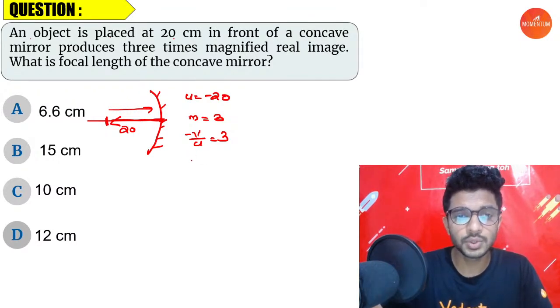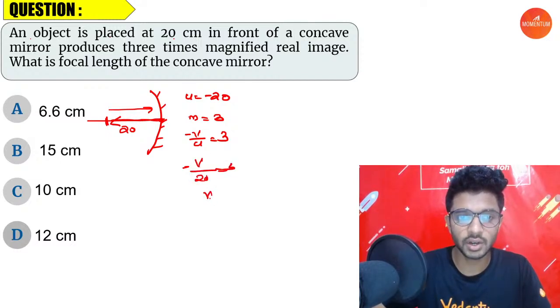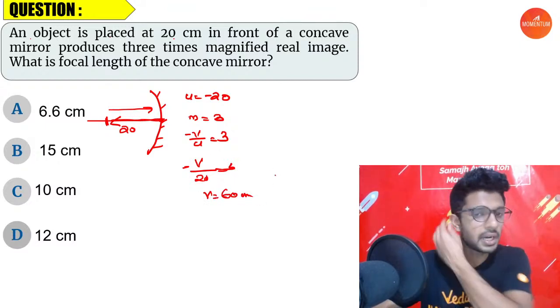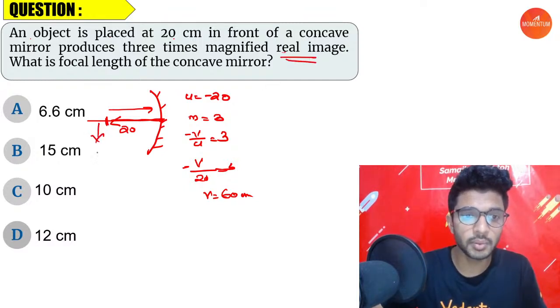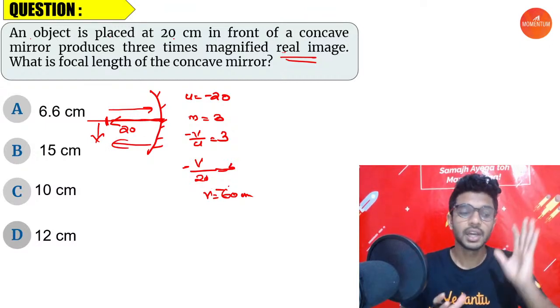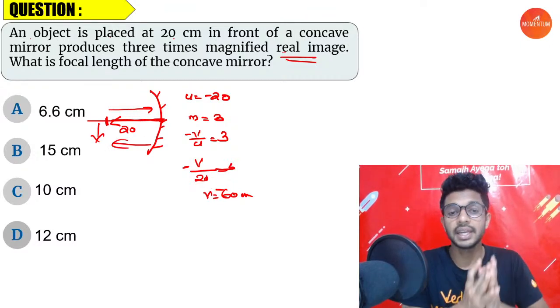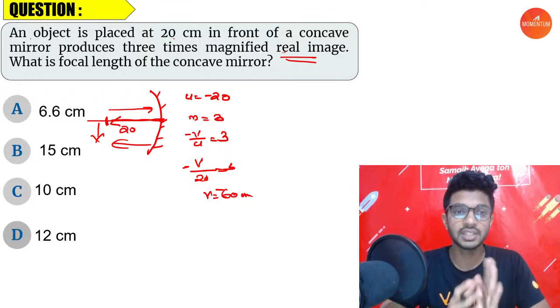Negative of V divided by U, with U equal to 20, is equal to 3, or V is equal to how much? 60 centimeter. But you have to know that it is a real image, which means the image is formed somewhere here. So the calculation is done in the opposite direction. So V is also with a negative sign. U is with negative, V is with negative.